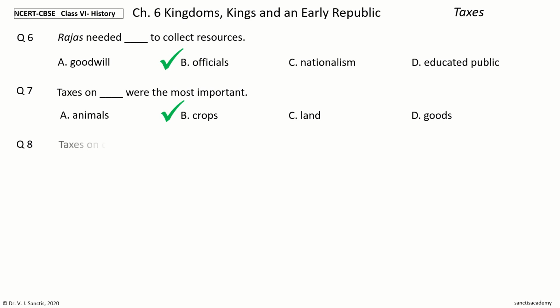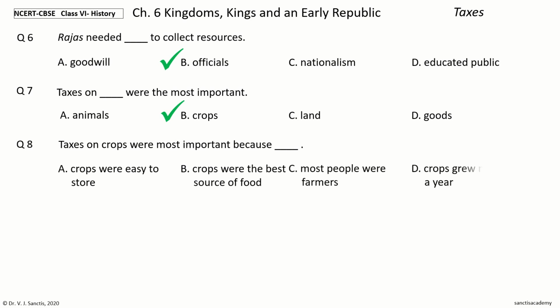Next question. Taxes on crops were most important because dash. The options are: crops were easy to store, crops were the best source of food, most people were farmers, crops grew multiple times a year. Your time to choose. And the answer is most people were farmers. So, taxes on crops were most important because most people were farmers.